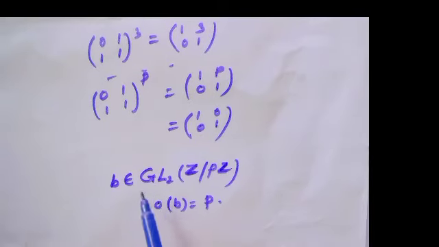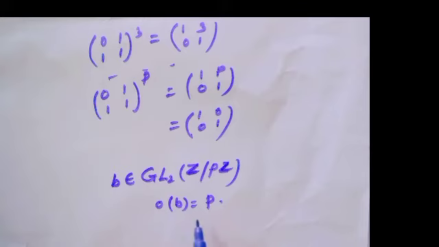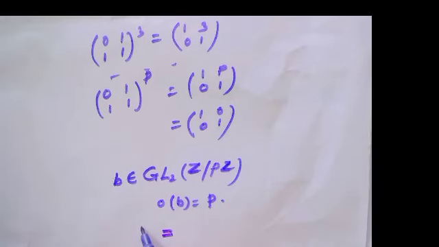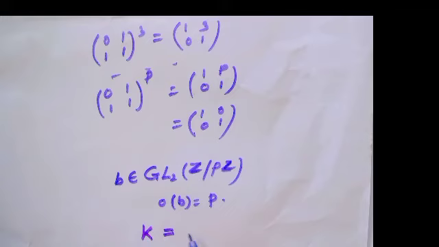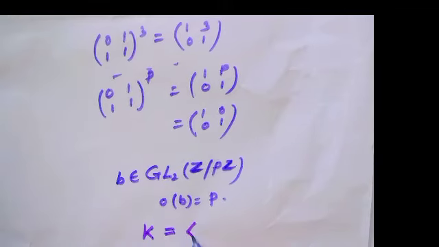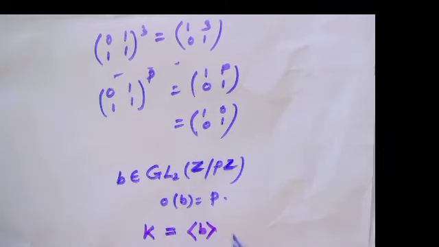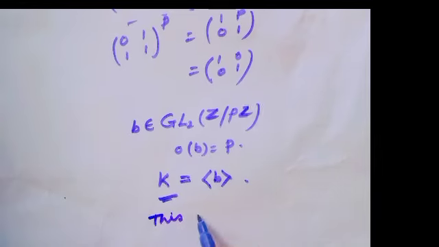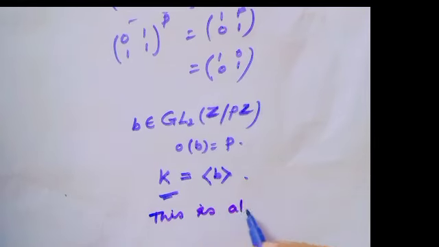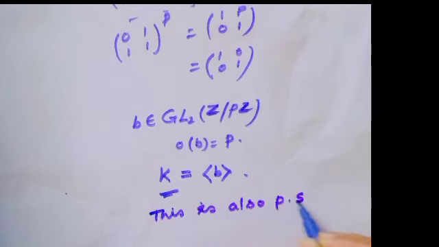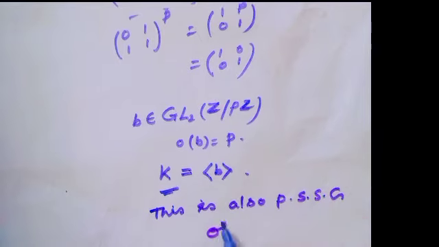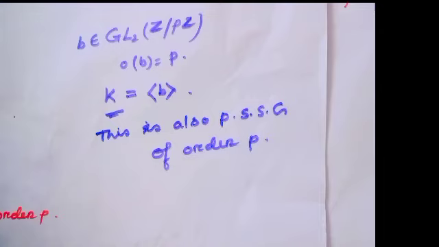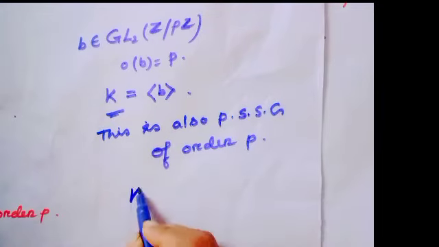Since the order of this element is also P, it also generates another subgroup, called K, which is the cyclic subgroup generated by B. That means this is also a P-Sylow subgroup of order P.